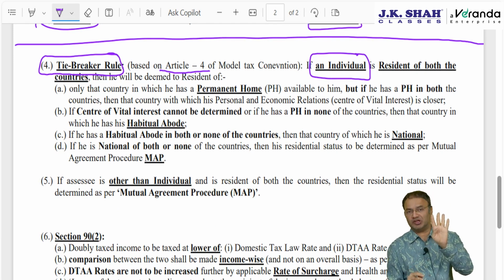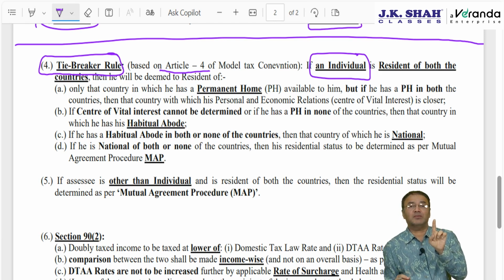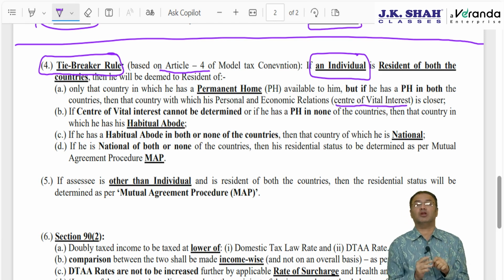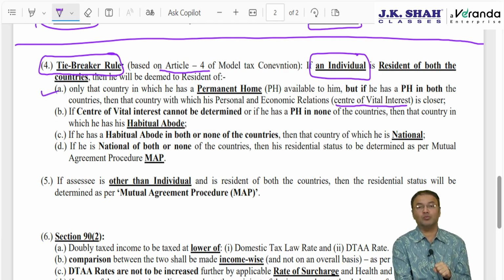He will be deemed to be resident of only that country where he has a permanent home available. However, if he has a permanent home in both the countries, then he will be deemed to be resident of that country with which his personal and economic relationship is closer. Now, closeness to personal and economic relationship is called as center of vital interest. With which country is center of vital interest close? So, point number A contains 2 points.